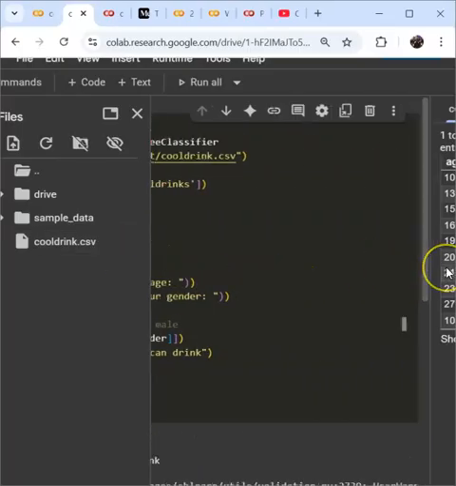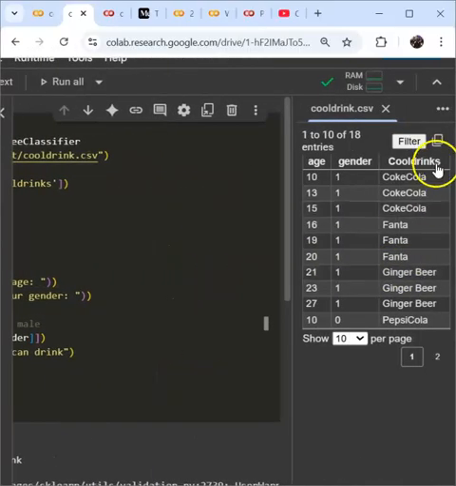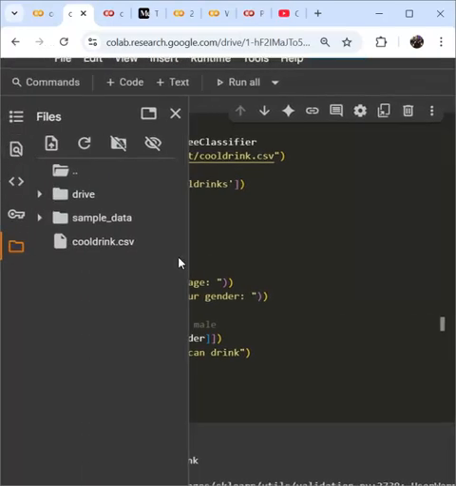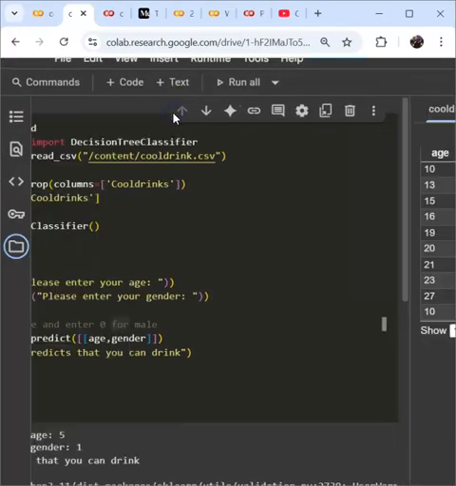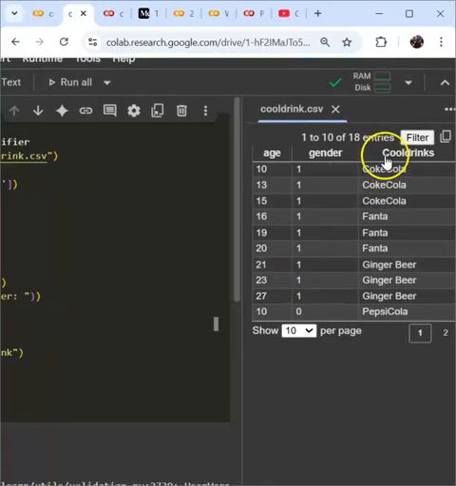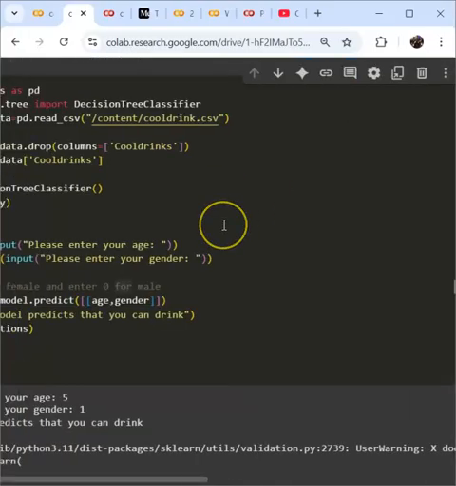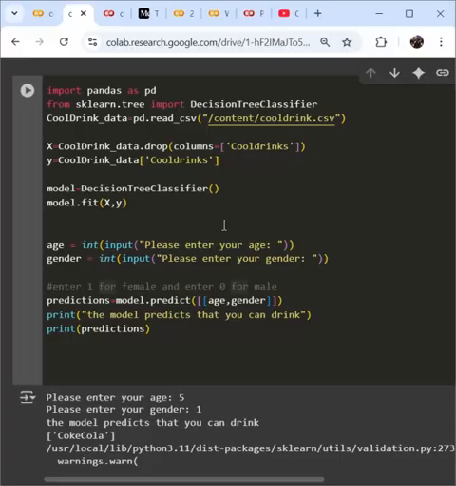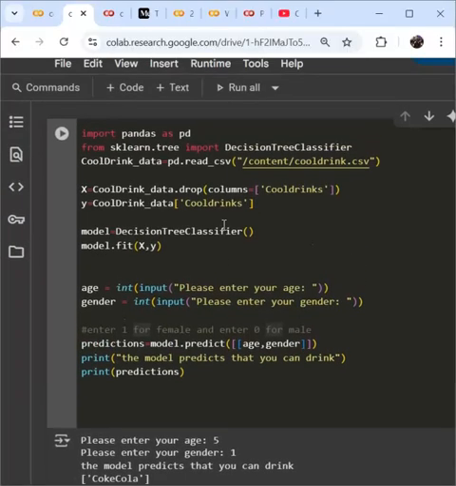That line would say drop this cool drinks column, so we're only going to look at the age column and the gender column.